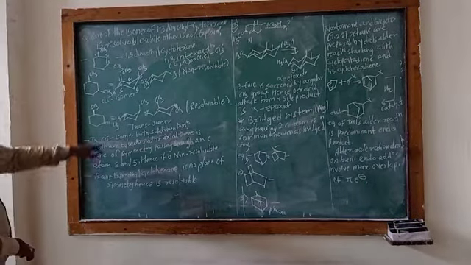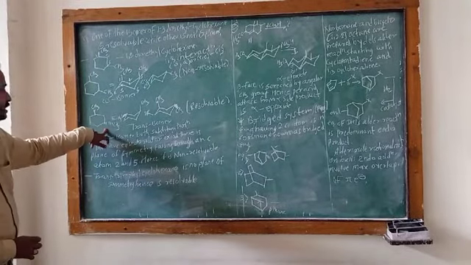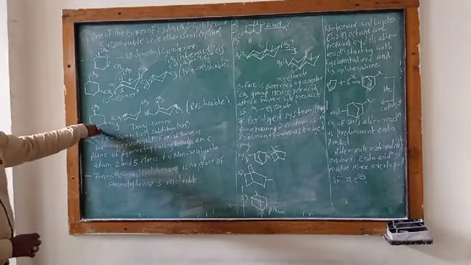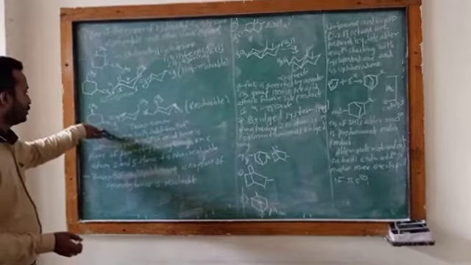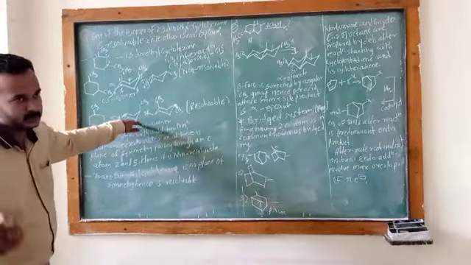Next is the trans isomer. This is the trans isomer of the six-membered ring, shown in the chair form.